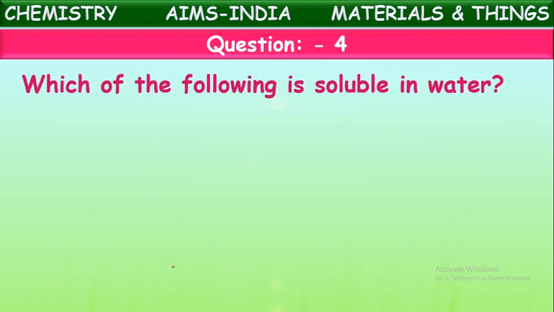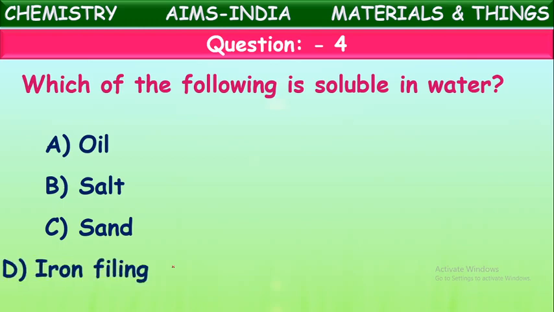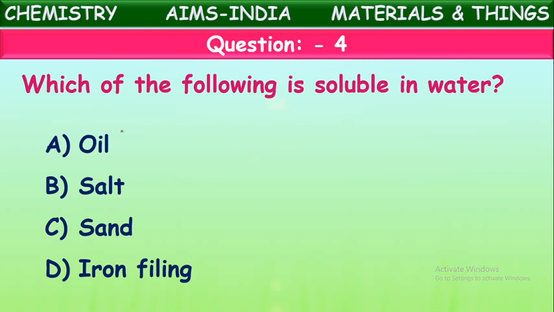Which of the following is soluble in water? Oil, salt, sand, and iron filings. Which of these is soluble in water? Will oil dissolve in water? No, oil will not dissolve in water, so it is called an immiscible liquid. Oils and other organic substances do not mix with water. Such substances which will not dissolve in water are called immiscible substances.